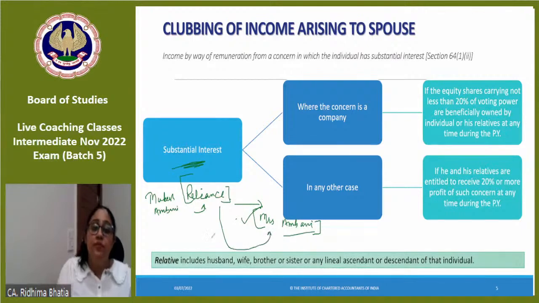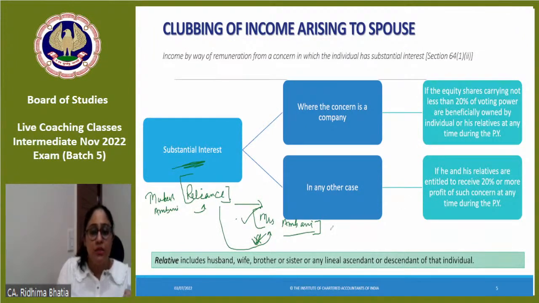But suppose Reliance is giving Mrs. Ambani rupees so and so amount as salary for doing the work in factory. But we all know she's not doing a work in factory, or she does not have that skills to do the work in factory. That means in that case clubbing would apply, because the salary income paid to Mrs. Ambani is not for the skills or not for that job role which she is doing. Okay, as simple as that. Agar wo genuine case hai, no clubbing provisions. If there is not a genuine case but mere diversion of funds, clubbing provisions would be applicable.